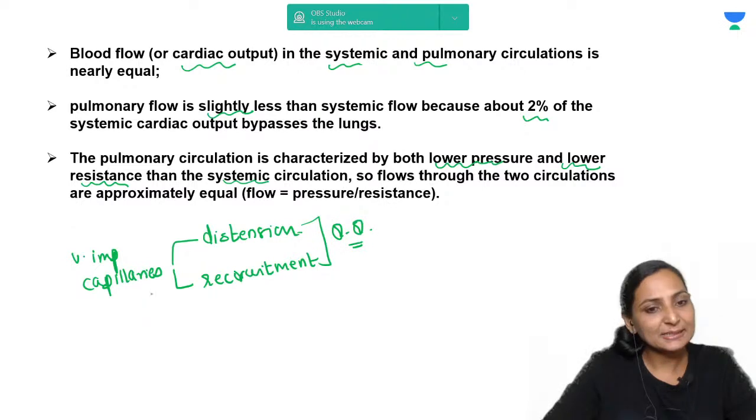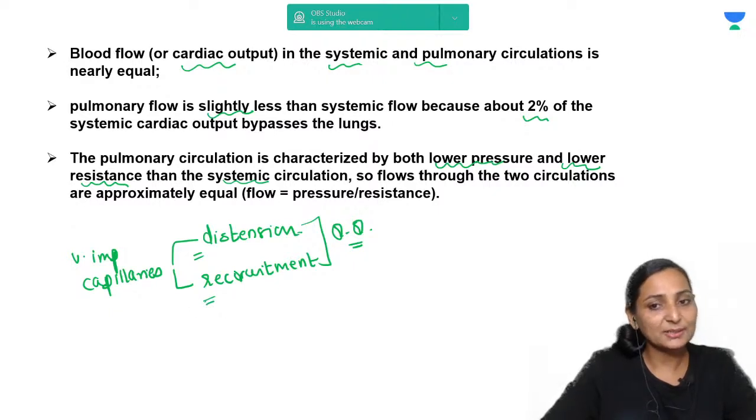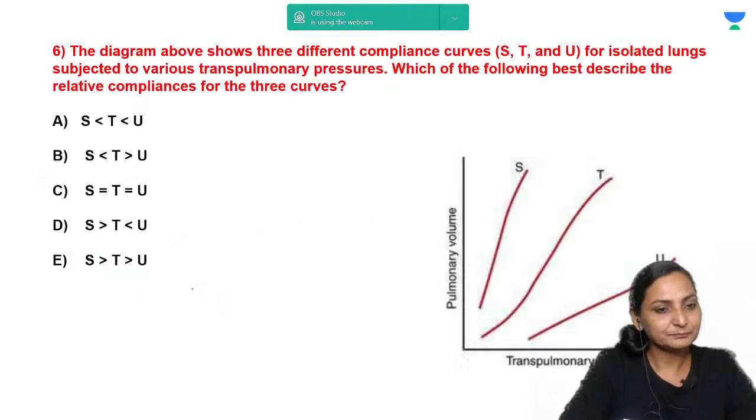Therefore, whenever there is increased demand, for example in exercise, the blood flow can increase without increase in the pressure because the capillaries show distension and they show recruitment. So one of the very, very important features is a low resistance, low pressure system, right?